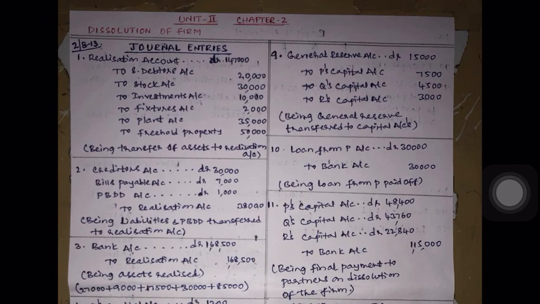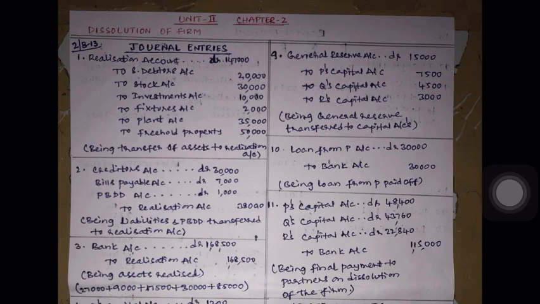Journal entries. First aspect is we have to transfer assets which are stated in the balance sheet just before dissolution to realization account. The entry number 1 is realization account debit to assets account. Individually we have to record realization account debit to sundry debtors, to stock account, to investment account, to fixtures account, to plant account, to freehold property account.